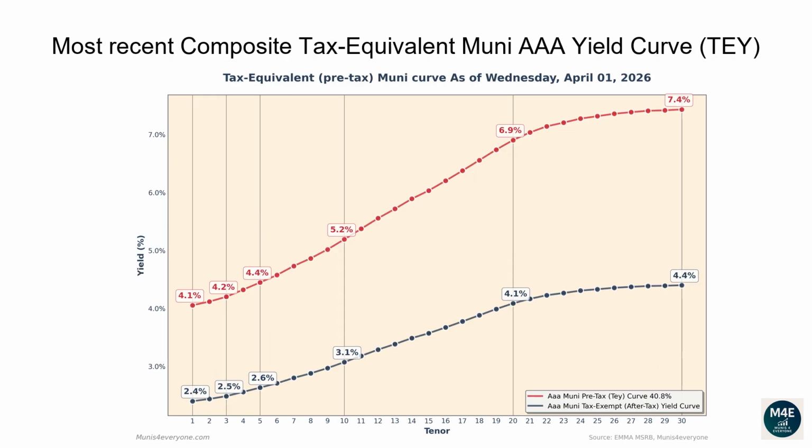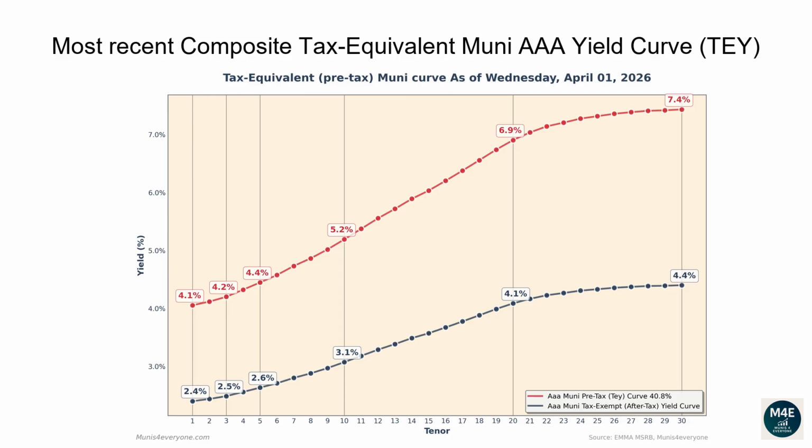Let's now go over the most recent composite tax-equivalent Muni AAA yield curve. The following graph shows, in red, the tax-exempt after-tax Muni yield curve, versus in blue its tax-equivalent pre-tax version, assuming a 40.8% top tax bracket as of April 1, 2026. Why would you care to see the tax-equivalent version of the Muni yield curve? More on this later. Let's first go over the pre-tax, aka tax-equivalent yield curve.